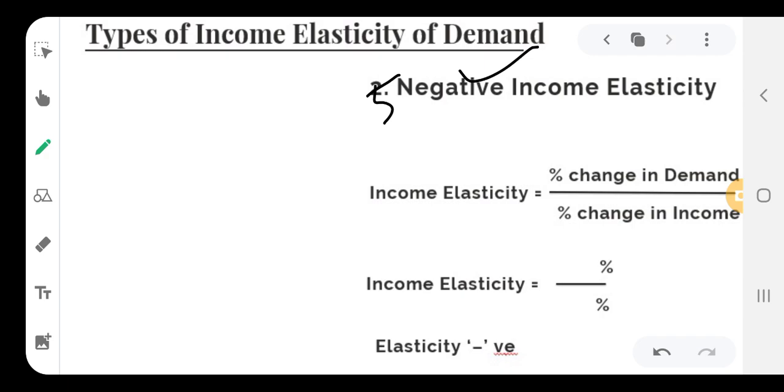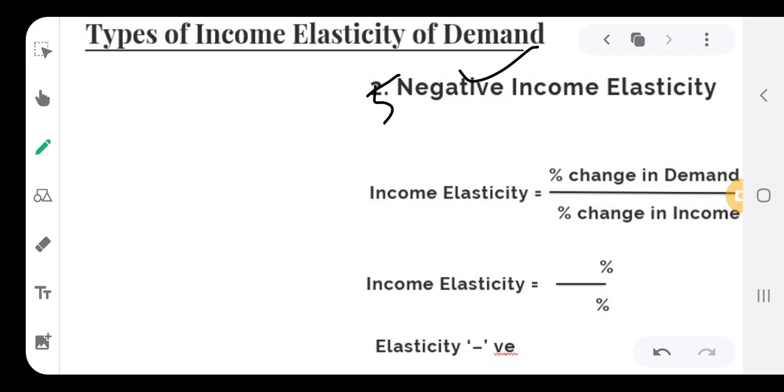Inferior goods are those goods for which, when the income of the individual increases, the individual starts demanding a smaller amount of the commodity. In that case, we can experience this negative income elasticity. This negative income elasticity means when income of an individual increases, then demand for the commodity will decrease.